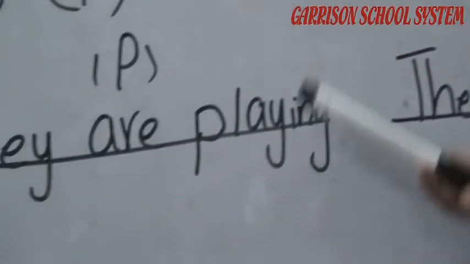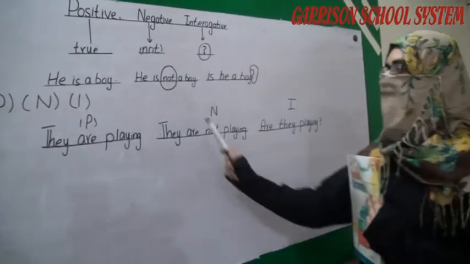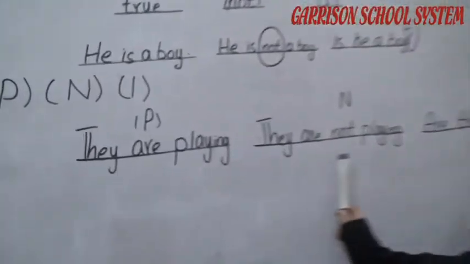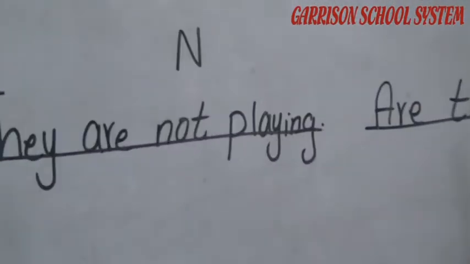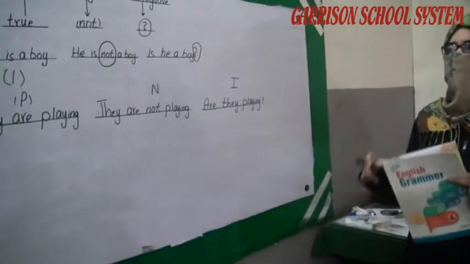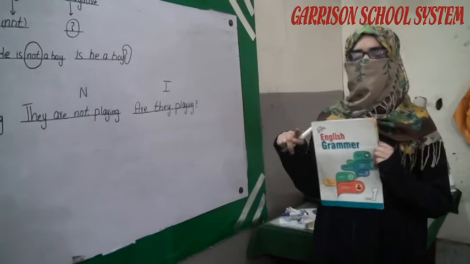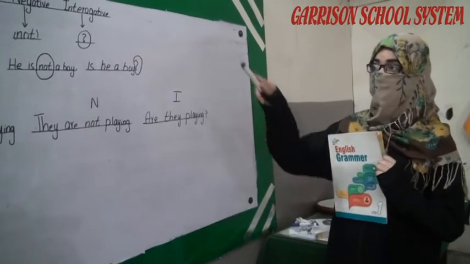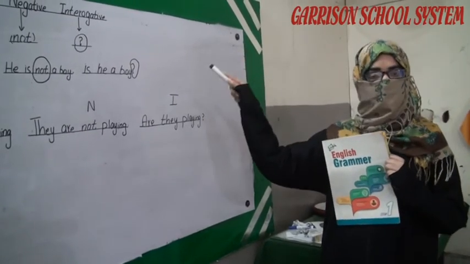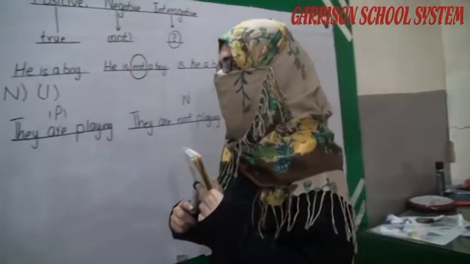If we talk about making sentences from positive to negative to interrogative, the first one is they are playing, they are not playing. For the interrogative, are they playing? Now this is about the whole chapter. We learned in this week about two chapters. The first one is about the sentences and the next chapter is about the positive, negative and interrogative sentences. I hope you have cleared the concept about this.